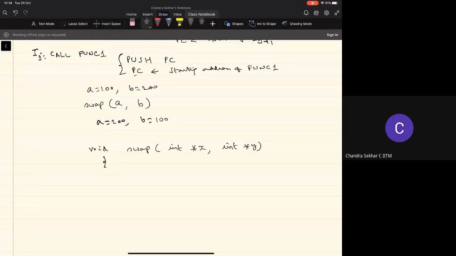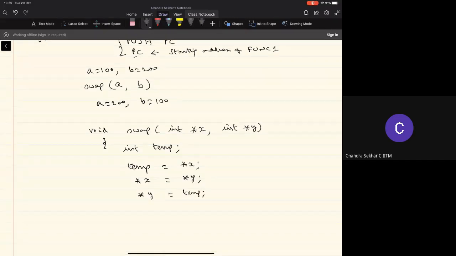And then in the body of the function, typically we'll use some temporary variable. I'm sure all of you can write this, right? So basically, I store the value of x into some temporary variable. Then I copy the value of y into x, right? Then I take the value that's available in temp and put it into the second variable y, right?